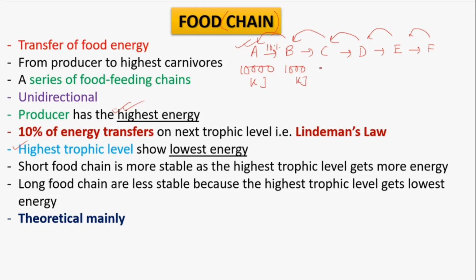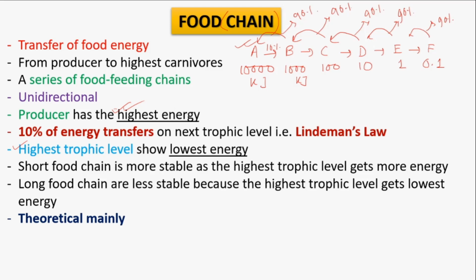C will obtain only 100, D will obtain 10, E will obtain 1, while F obtains only 0.1, and 90% is lost in the environment. So the maximum, 90% of the energy, cannot be obtained in the next trophic level.